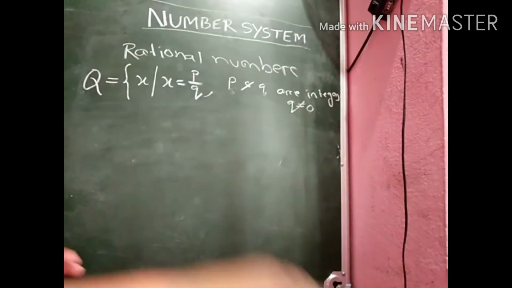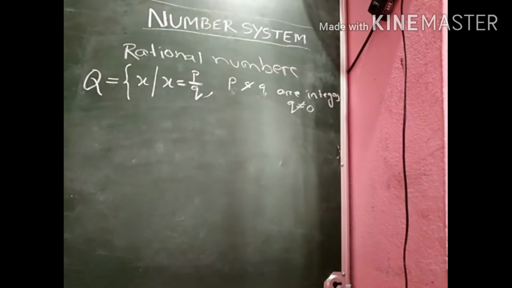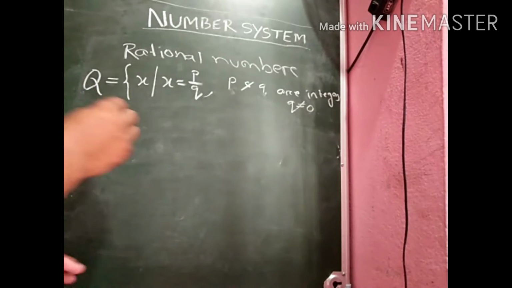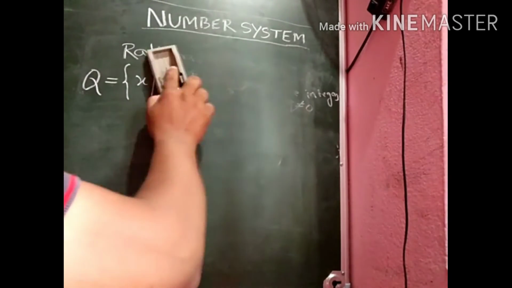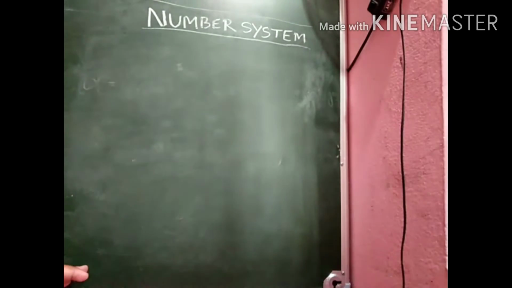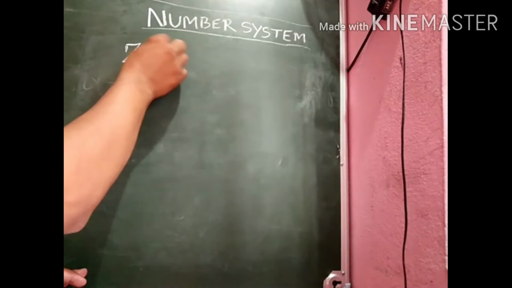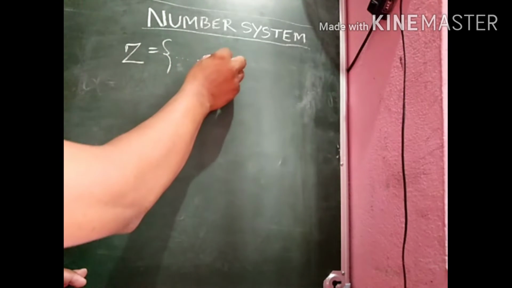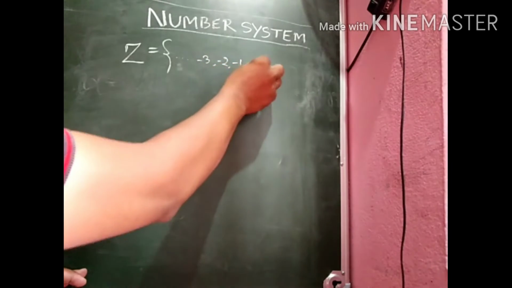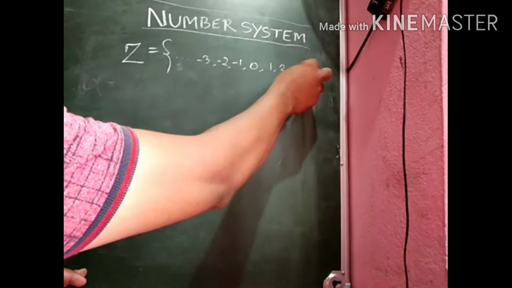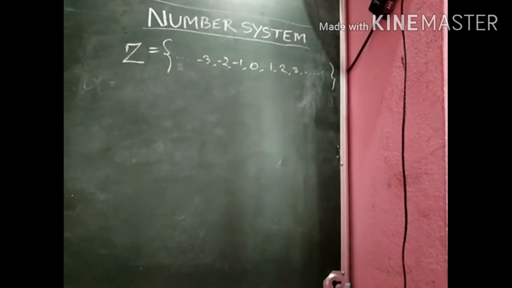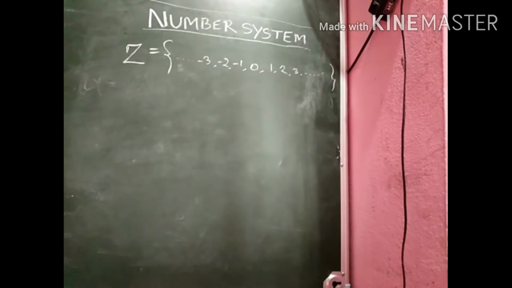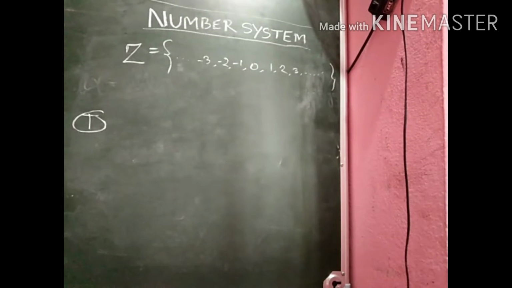Now come to the second bit: every integer is a rational number. You know that the integer set is represented by the letter Z, and it includes all the negative numbers along with 0 and positive numbers. Are these numbers rational numbers? The answer is true. Why?